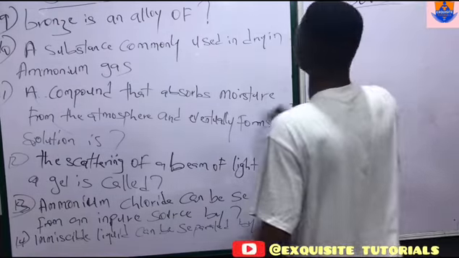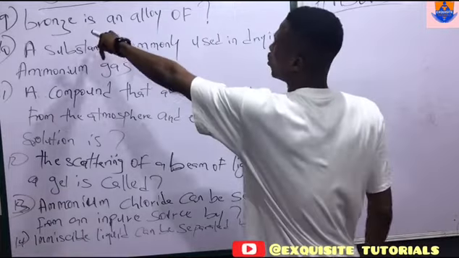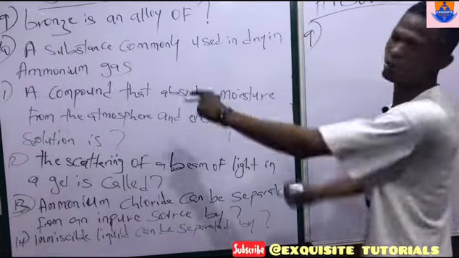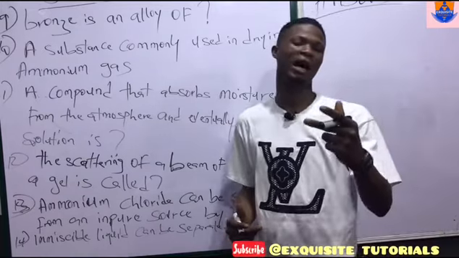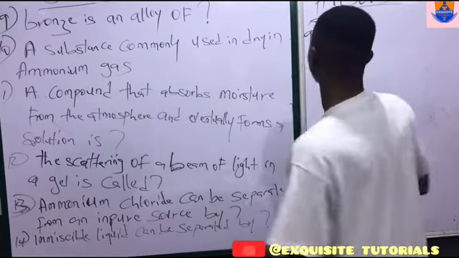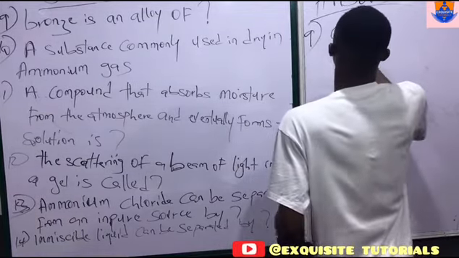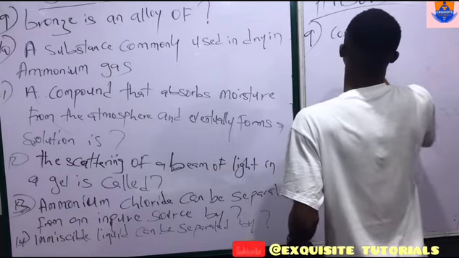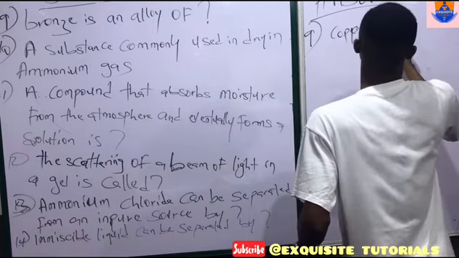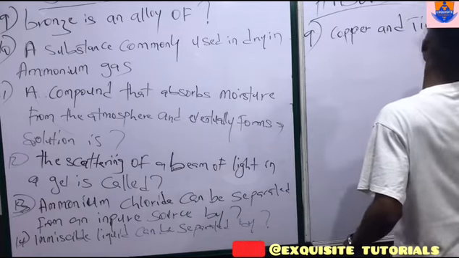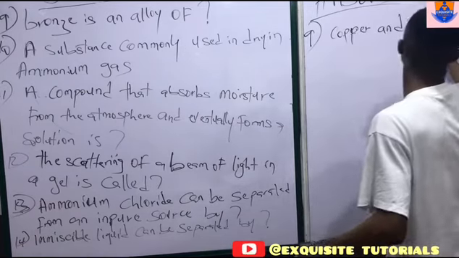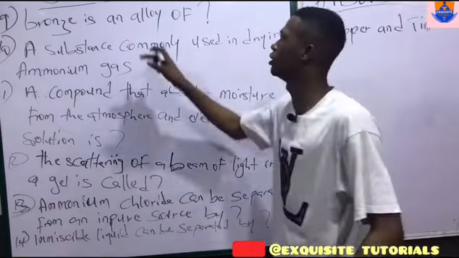Number 9. Let's answer this first. Bronze is an alloy of what? Bronze is an alloy of copper and tin. Now let's talk about alloys and their constituents.